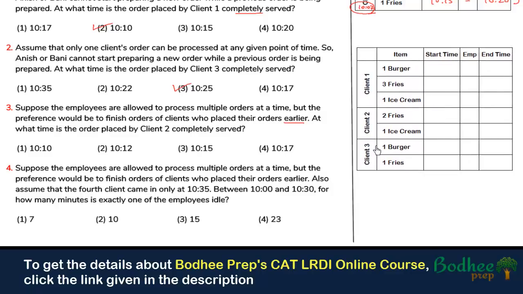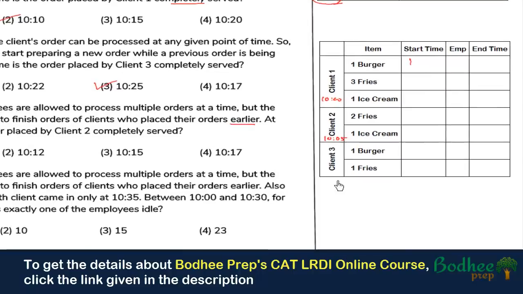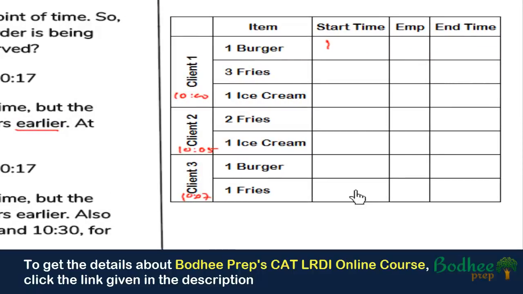So again, client 1, client 2, and client 3 are given, and we have to find for client 2. For client 1 there was one burger, so it can start at 10. Obviously the order was placed at 10, here the order was placed at 10:05, and here the order was placed at 10:07. So the burger can start at 10:10 itself, and suppose employee A has taken the responsibility for preparing the